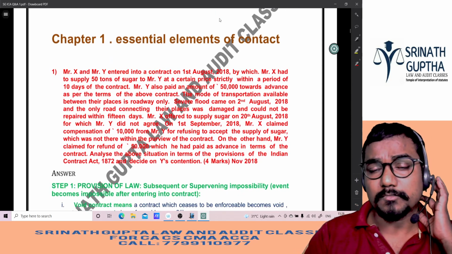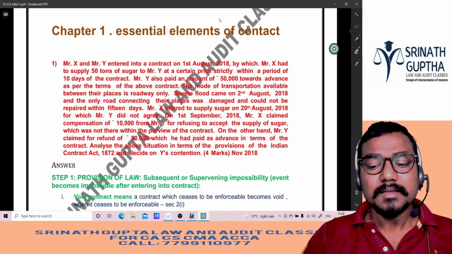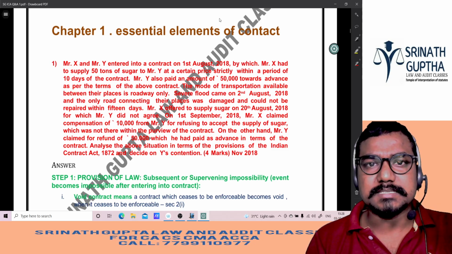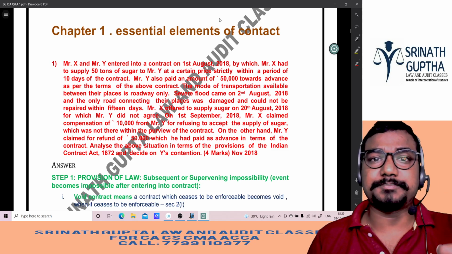Examination, previous exam questions. This is very, very important. This is the real depth of the exam. Then you will realize why people fail in the exam. What we teach in the class is different, and what they ask in the exam is different. So we are seeing the exam depth now.